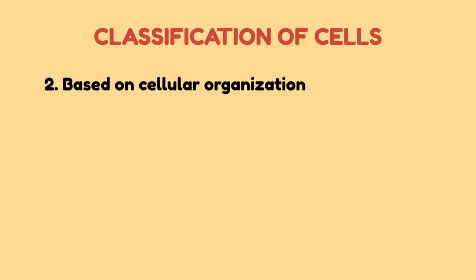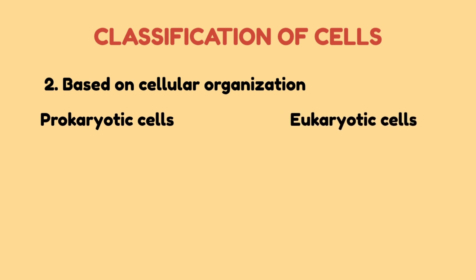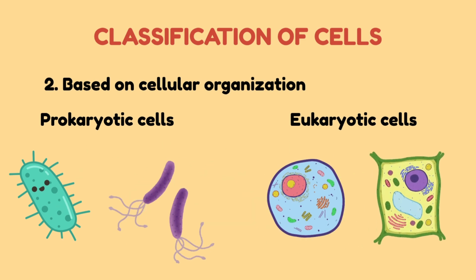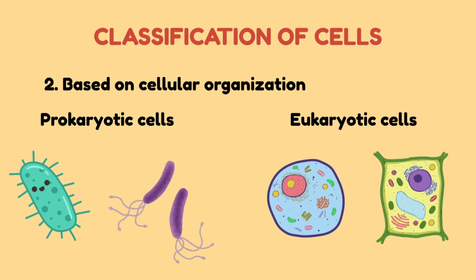2. Based on cellular organization, there are two major types: prokaryotic cells and eukaryotic cells. Prokaryotic cells are simple cells without a true nucleus. Their DNA floats freely in the cytoplasm. Examples include bacteria and archaea. Eukaryotic cells are complex cells with a true nucleus enclosed by a membrane. Examples include animal cells and plant cells.